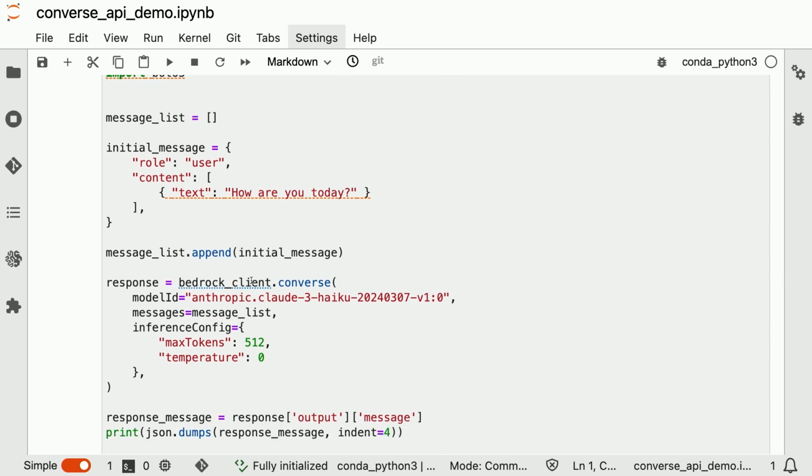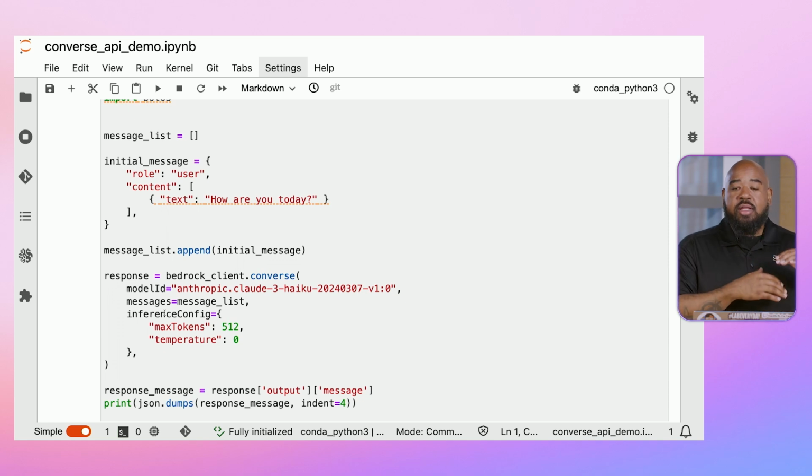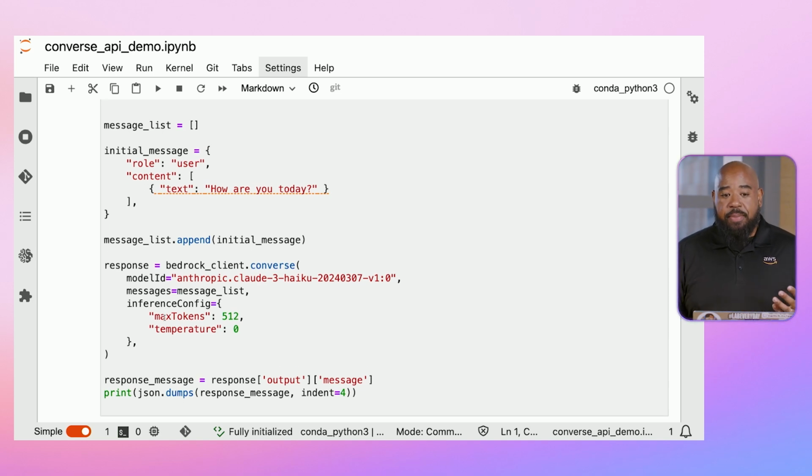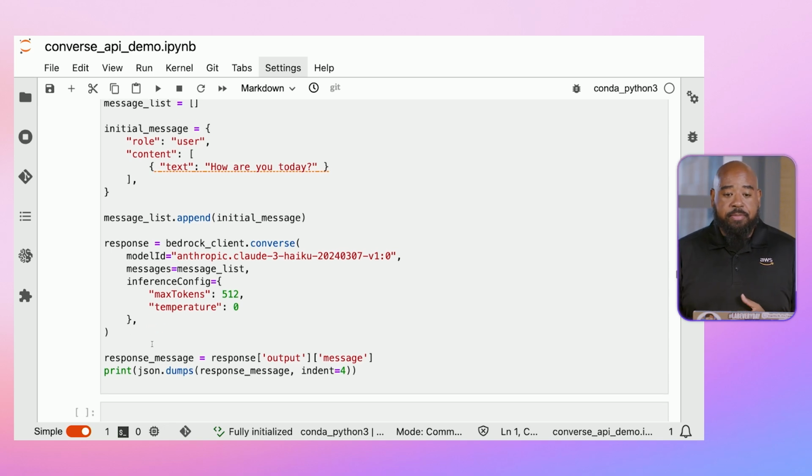We have our response that we send to the Converse API. Notice our model ID, we pass that in. We take our message array and we assign that to messages. And then we have this inference config. Previously, we had to handle the native API requests for the hyperparameters for that specific API. But with the Converse API, we can just use the max tokens and the temperature. And if we need to, we can add additional hyperparameters for the specific model. This simplifies everything. And then the messages format is the same across all the models.